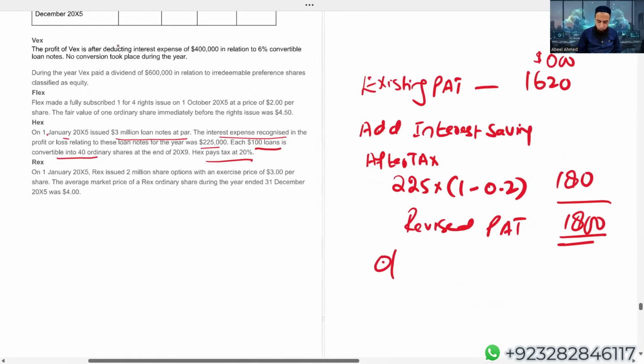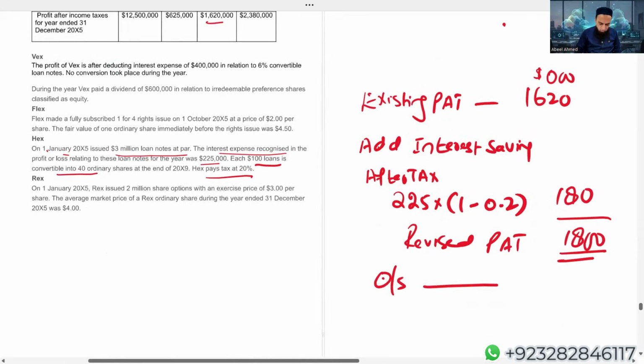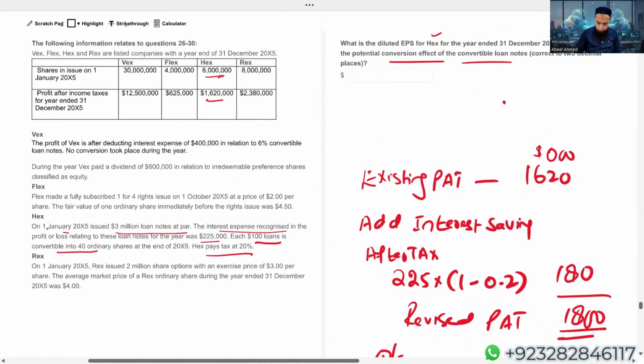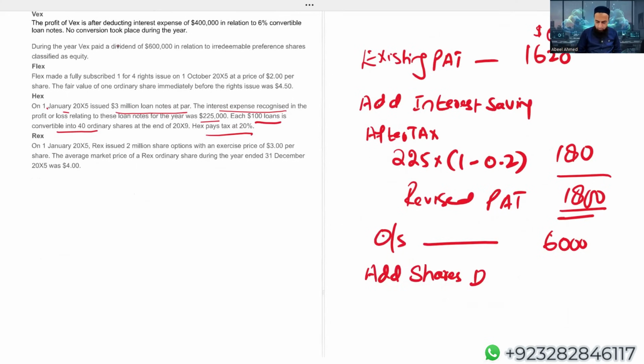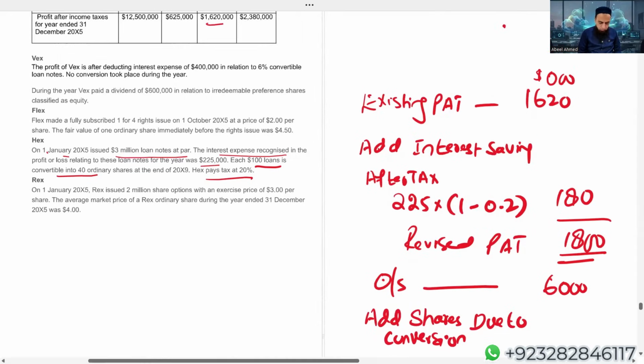Already, we have the number of ordinary shares. How many? 6 million means 6,000. Now, simply add shares due to conversion. They have given you the ratio.